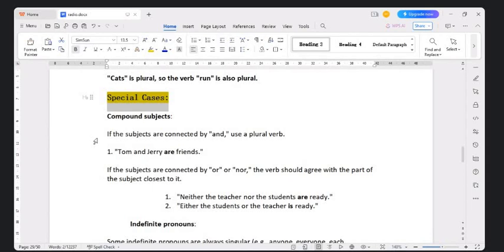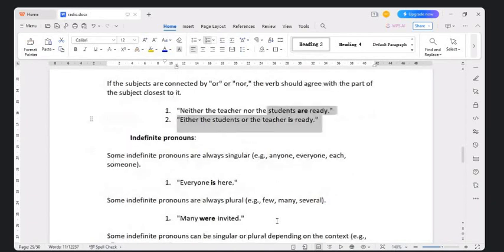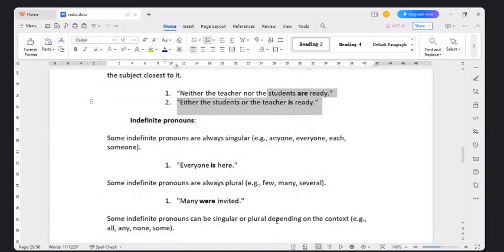Either the students or teacher is ready. See how we have placed are and is here. So this is how you will connect it. So this is one of the special cases in the case of compound subjects. Now let us move ahead and find out what happens in the case of indefinite pronouns.